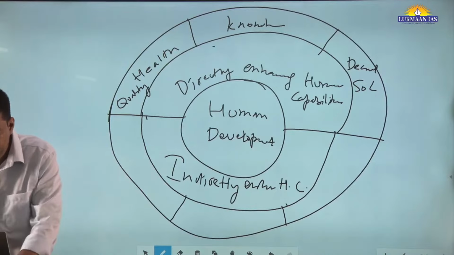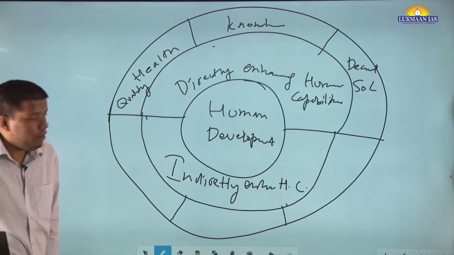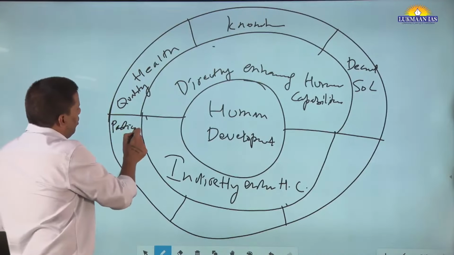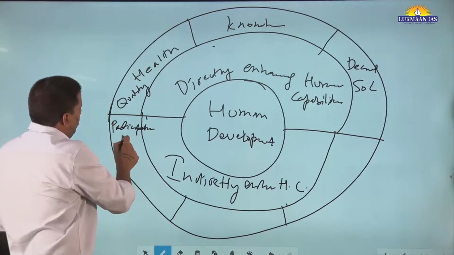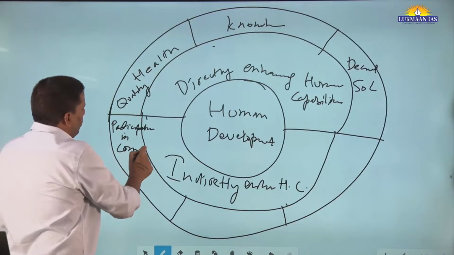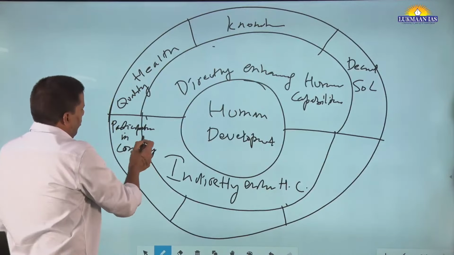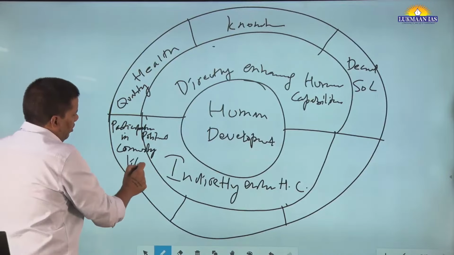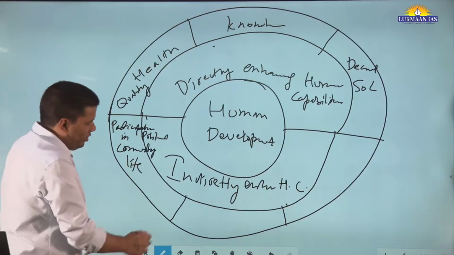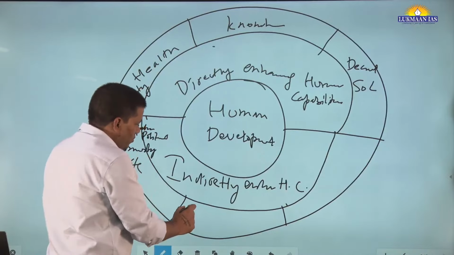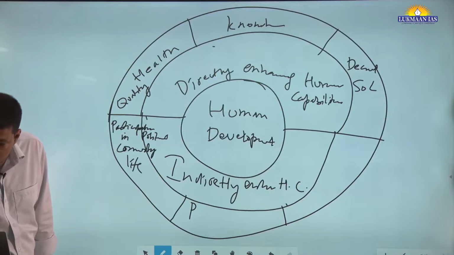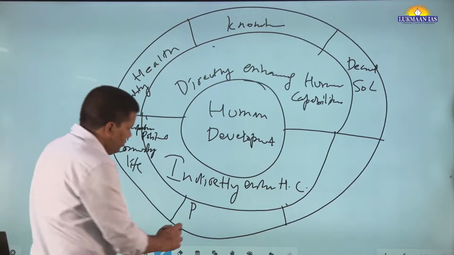Okay. Here, participation in community life. Participation in community, in political and community life. आपको इस तरह लिख के आना है वहाँ पे, राइट? मैं तो यहाँ पे लिख. ओके. Then, this is promoting equality and social justice.